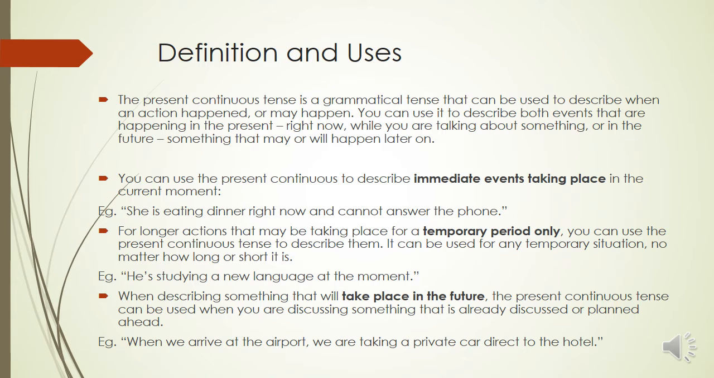You can also use present continuous tense to describe something that will take place in the future. For this, it means that you have planned to do something. For example, when we arrived at the airport, we are taking a private car direct to the hotel. In this sentence, the situation has not come yet, but when it will come, we have planned to do this. So this situation is also included in present continuous tense.